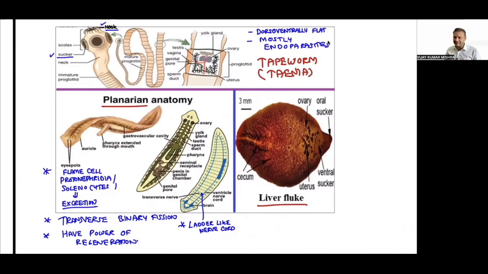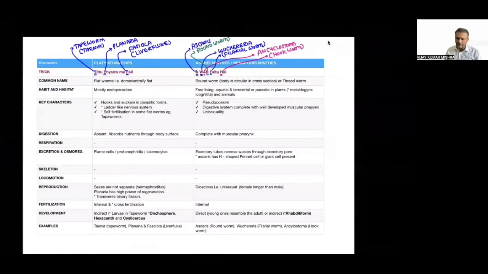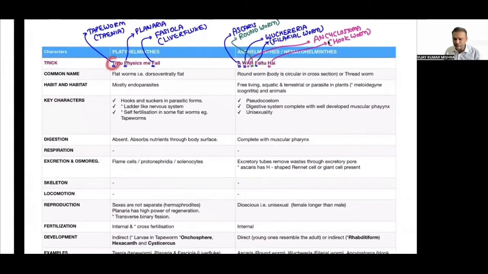The details of the same thing we will discuss in this particular chart. Commonly called as, the trick is: Tittu physics mein fail hai. Tittu means tapeworm. Tapeworm is also called Taenia, that you know already. Physics means planaria. Fasciola is nothing but the liver fluke. They are called flatworms, dorsoventrally flat.